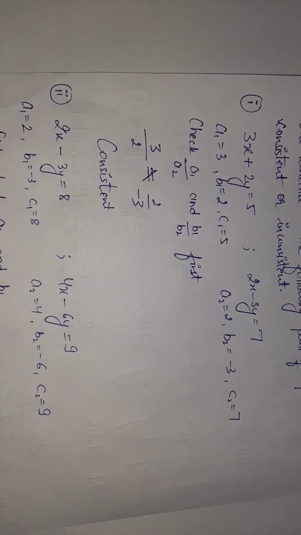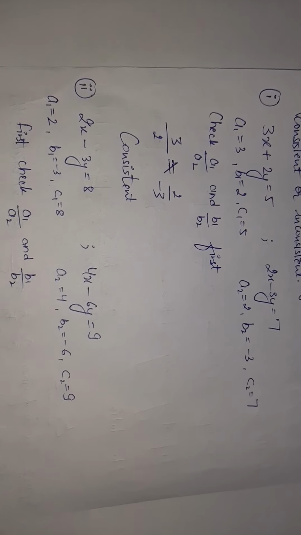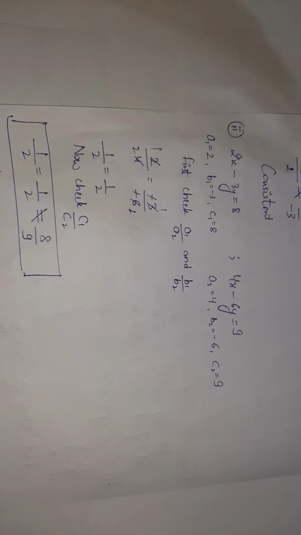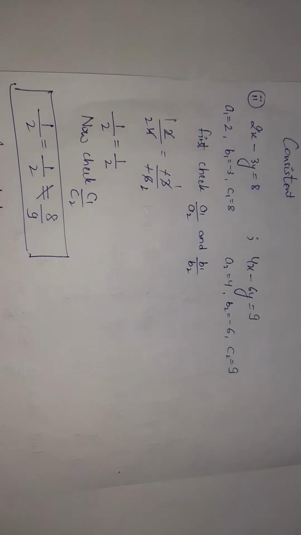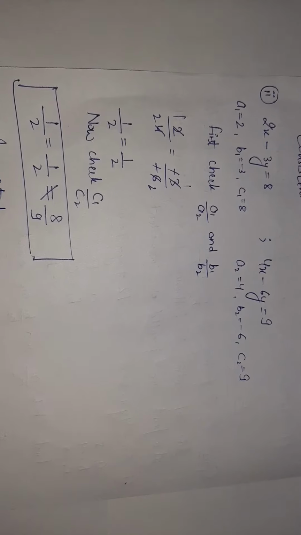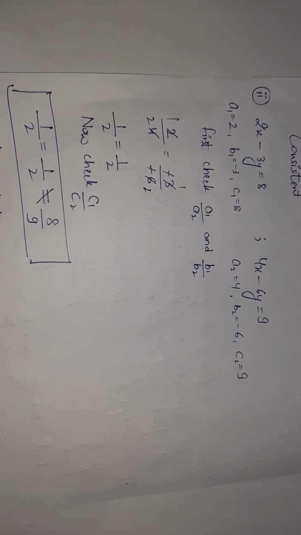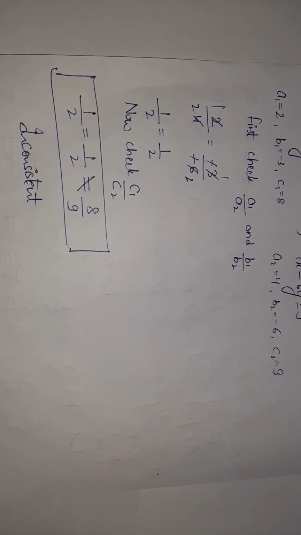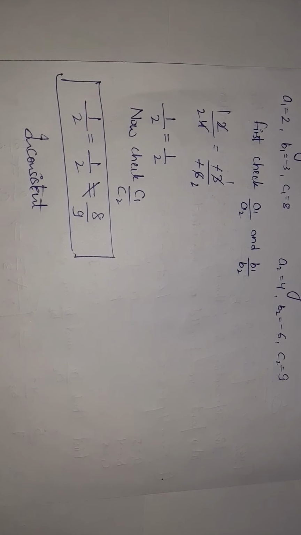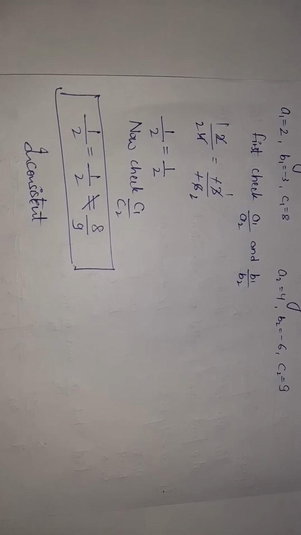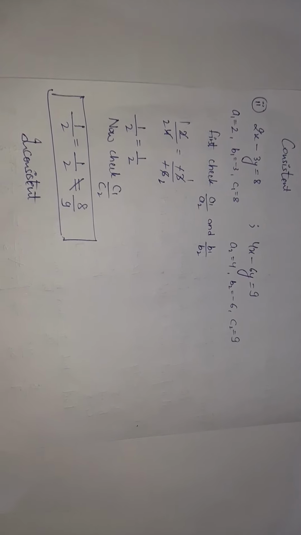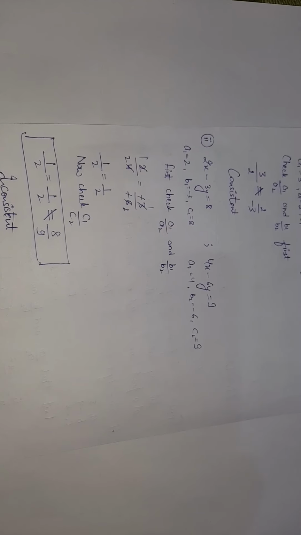Now again a1, b1, c1, a2, b2, c2. First of all, what I've told you, check a1 upon a2 and b1 upon b2. They are not equal. That means unique, that means consistent. Second part: a1, b1, c1, a2, b2, c2. Check a1 upon a2 and b1 upon b2. They are equal. Now you have to check c1 upon c2. After checking c1 upon c2, you have 8 upon 9, which is not equal to both of them. That means it will become no solution. That is inconsistent. Got it?